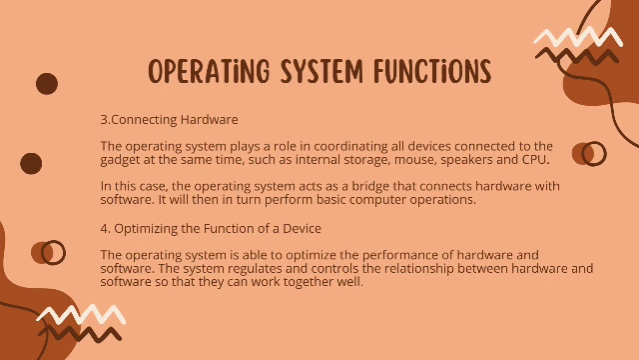Number 4. Optimizing the function of a device. The operating system is able to optimize the performance of hardware and software. The system regulates and controls the relationship between hardware and software so that they can work together well.